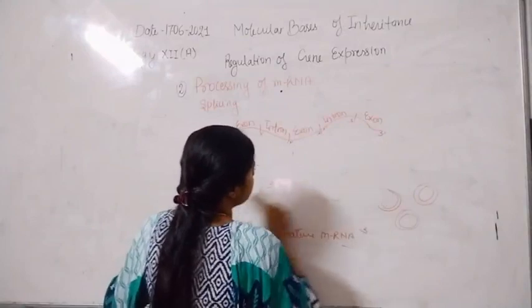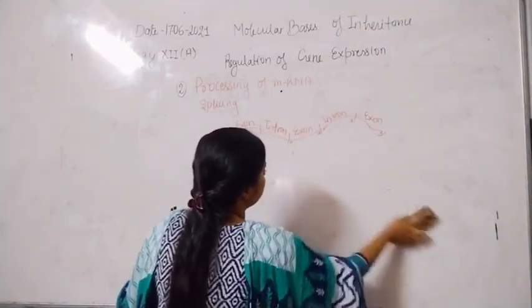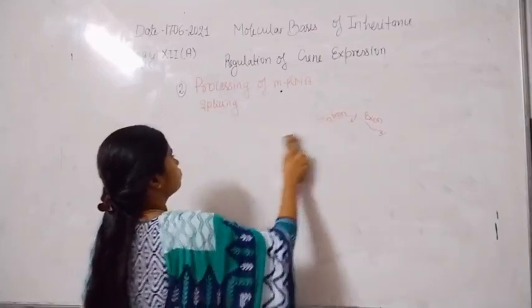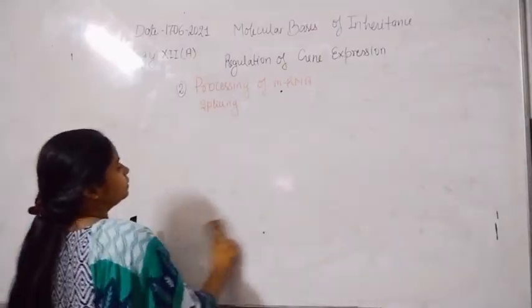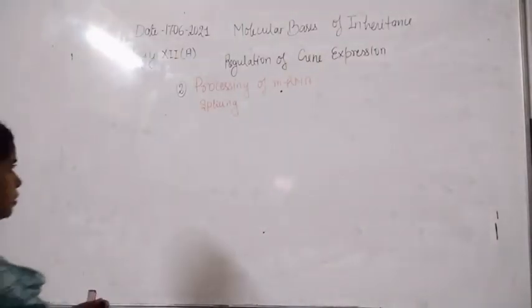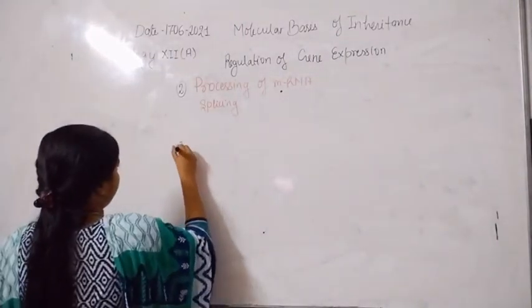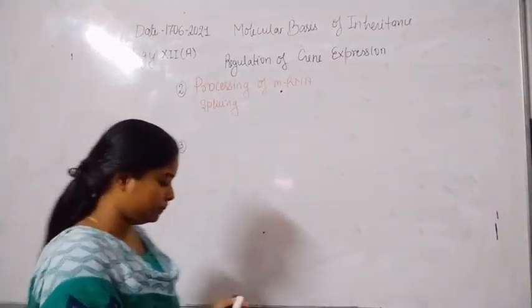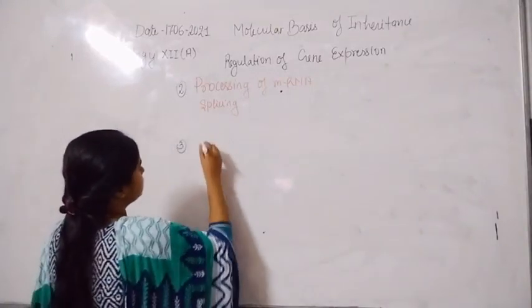Now after the processing of mRNA, the mRNA gets transferred into the cytoplasm, from the nucleus to the cytoplasm.